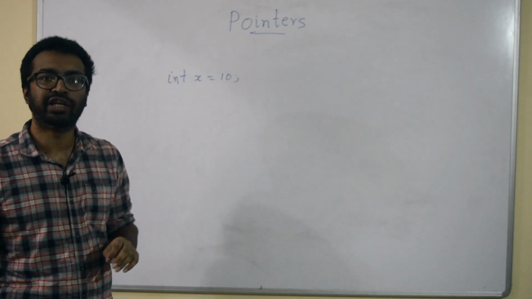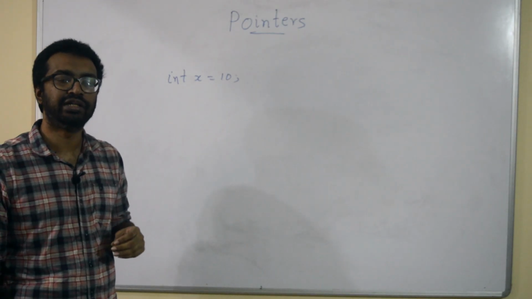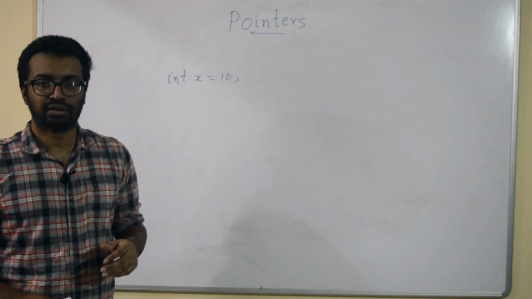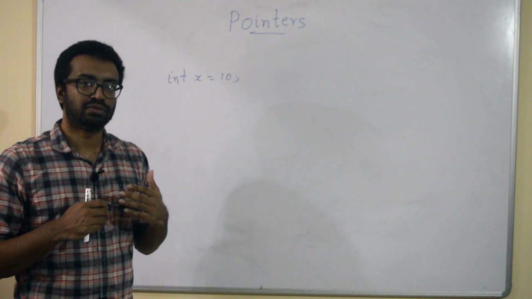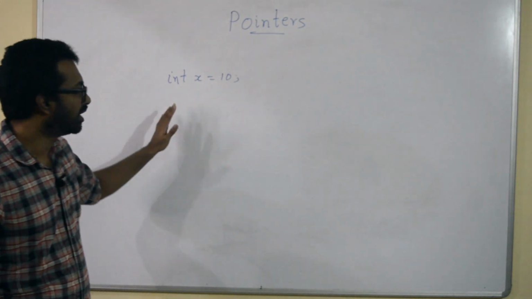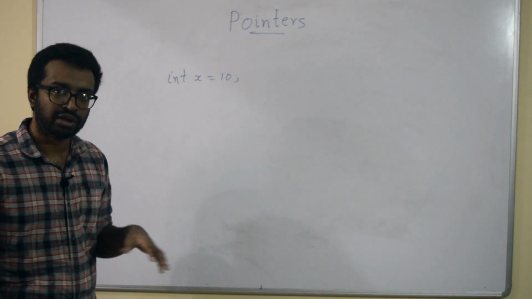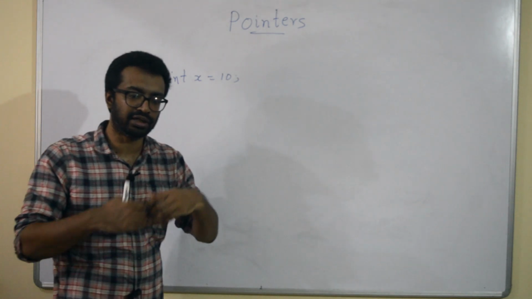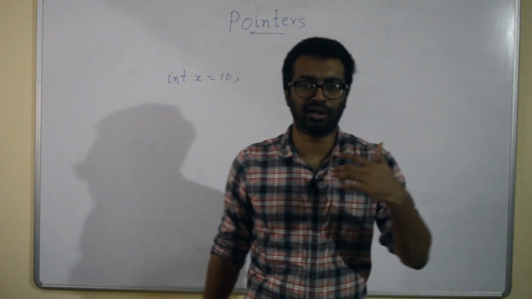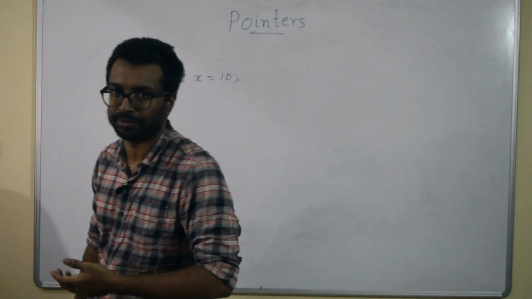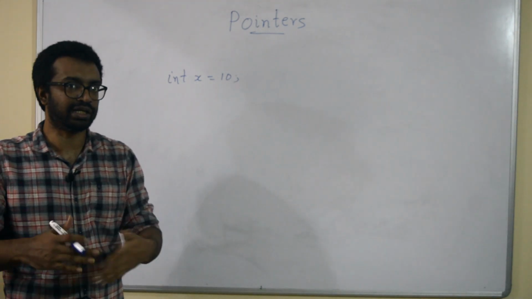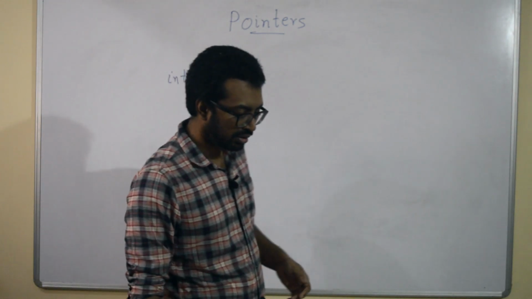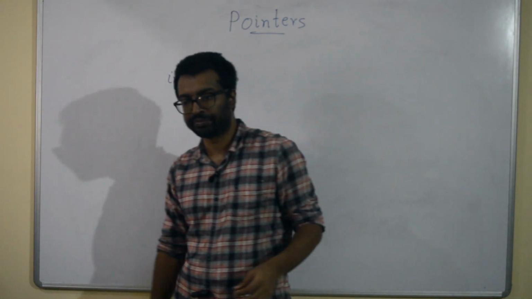I have declared a variable here, int x, an integer x, and I have assigned it 10. Now, what happens when I write a program which has this code? You have the C program, the compiler compiles this program and converts it into a machine readable output file, and then you run that output file. Dot slash and then the output file name, a dot out or whatever output file name you are using. Right.